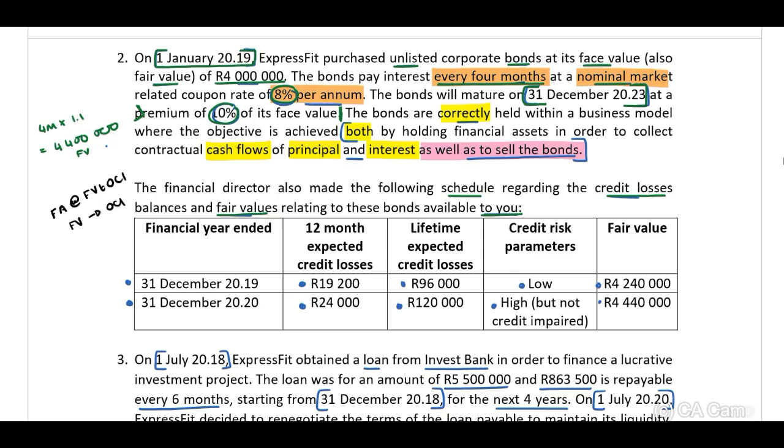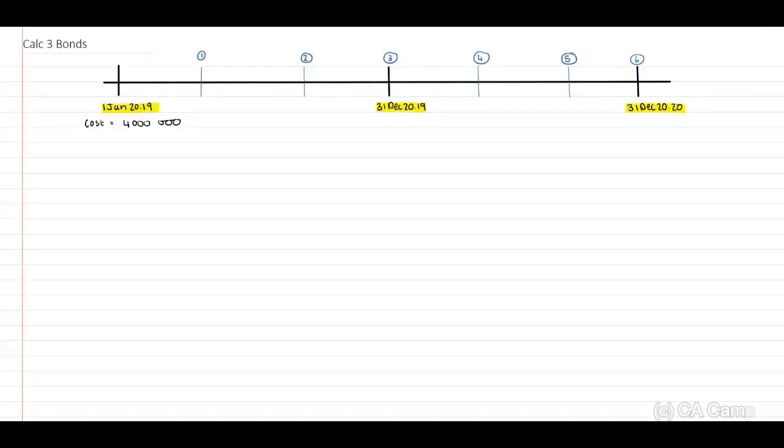Therefore, on my timeline I've included first payment, second payment, third payment, fourth payment, fifth payment, and sixth payment. Now, we know that our future value will be the 4 million times 1.1, and this will be 4.4 million.